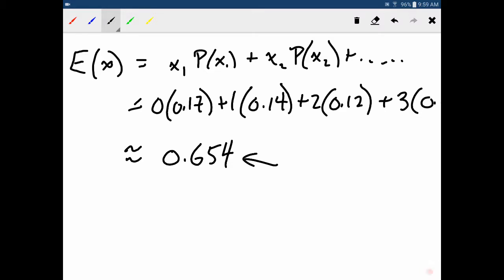So that is not a good answer, and that's because there's no n value here. So there is no n.